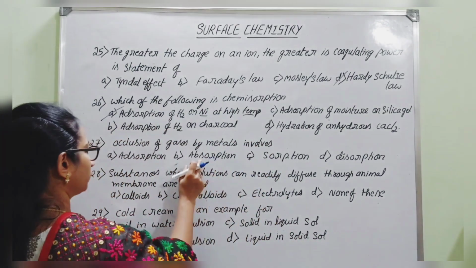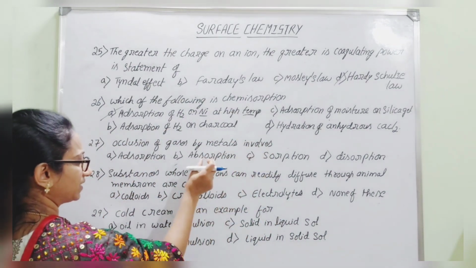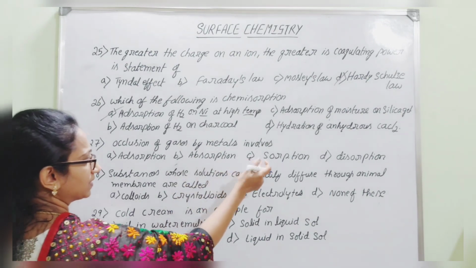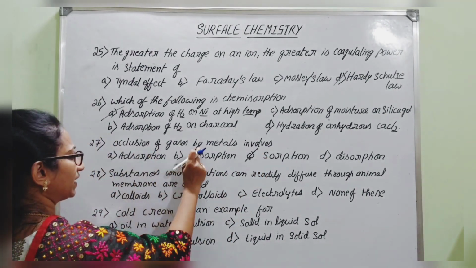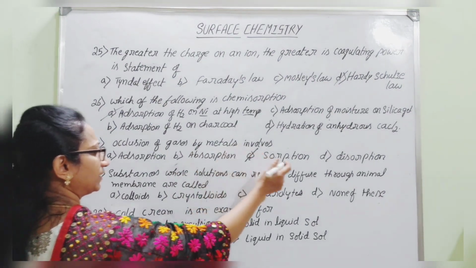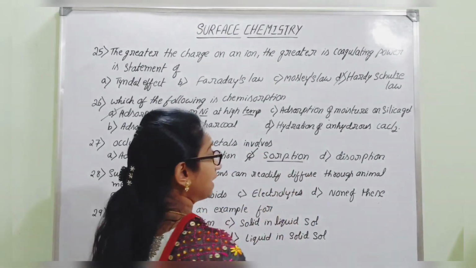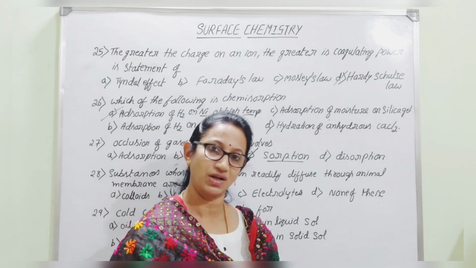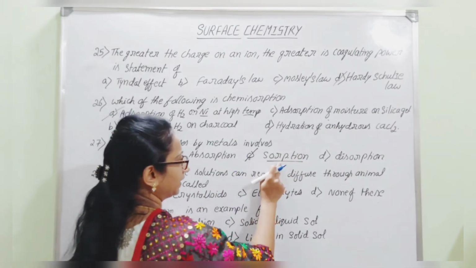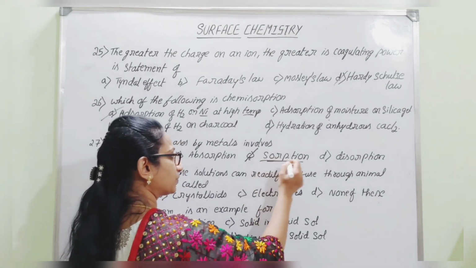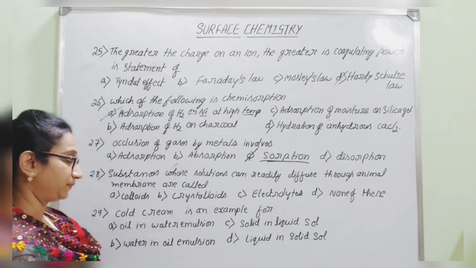Such a process which involves both adsorption and absorption is said to be sorption. So occlusion of gases by metals includes both absorption and adsorption. Therefore, it is said to be sorption. First they will undergo adsorption, then they will undergo absorption. Hence the process is called sorption.